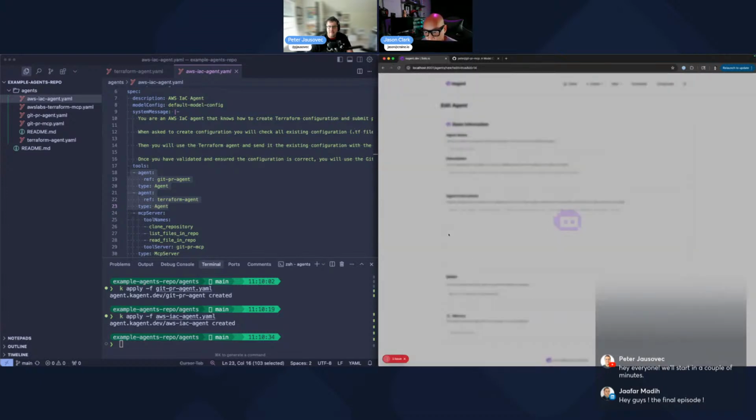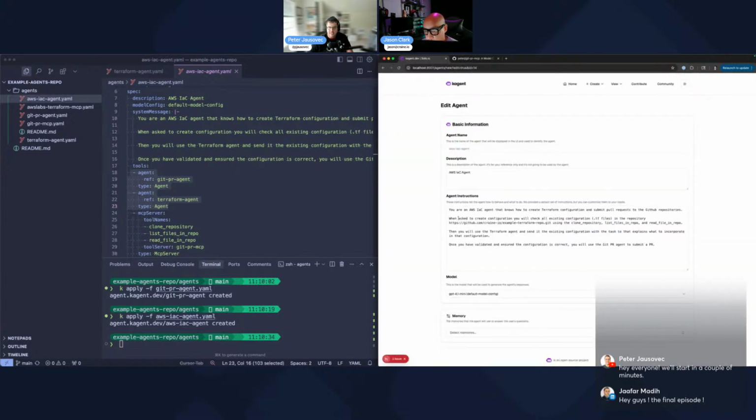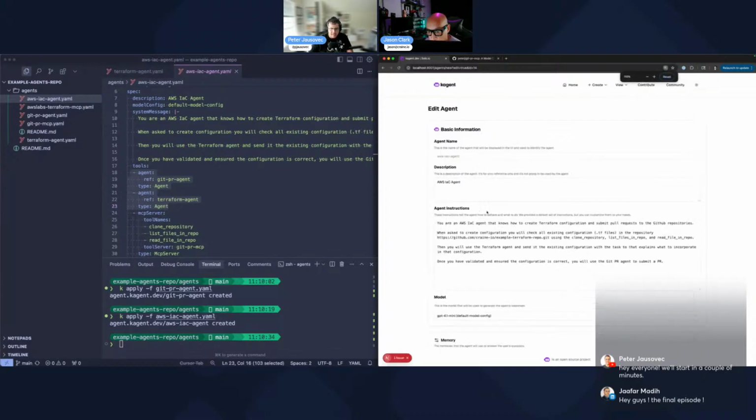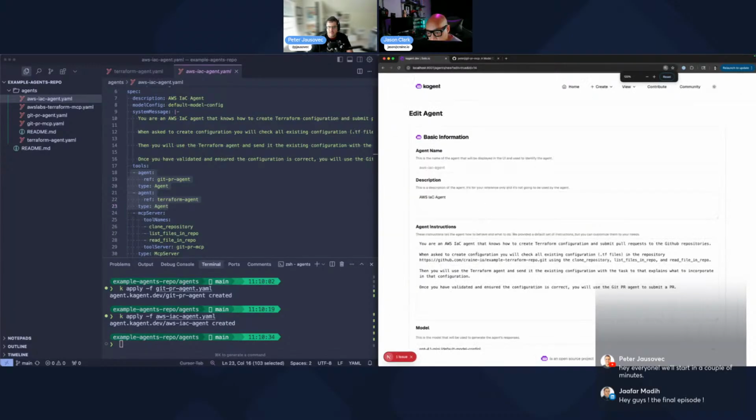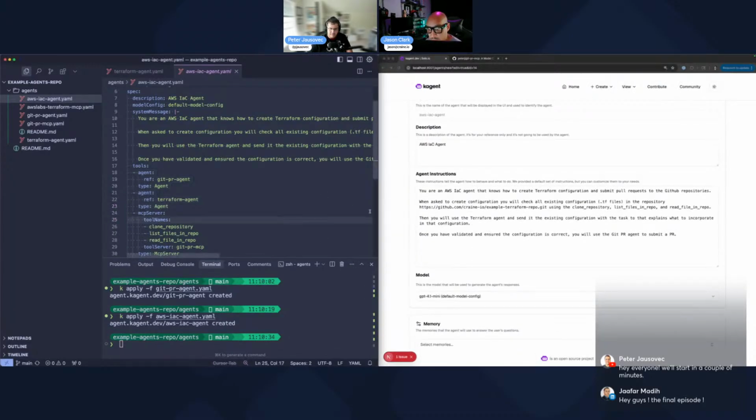And just look at the instructions here. Let me up the font a little. Yeah, that looks pretty good, I think. If it's too small, someone should scream so we know. Your AWS agent knows how to create Terraform configuration and submit pull requests. This is our entry point. When asked to create configuration, it will check the existing config in this repo, clone, list files.